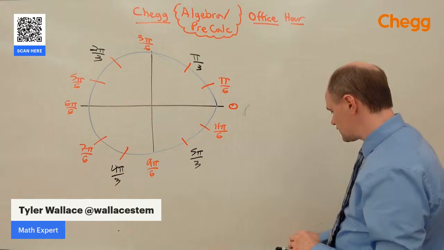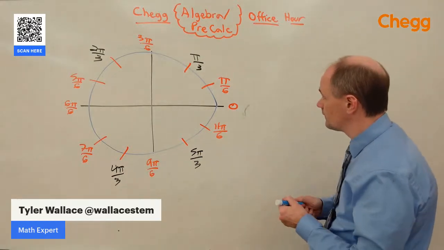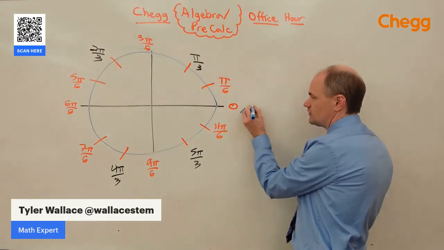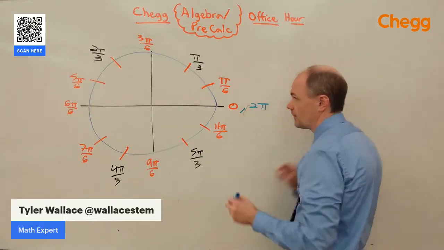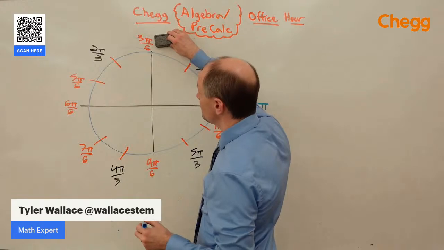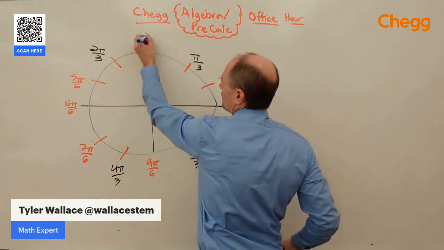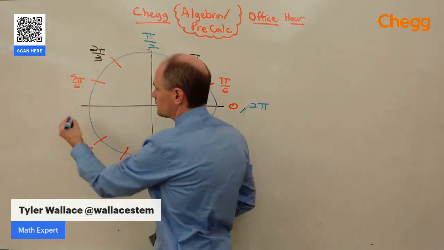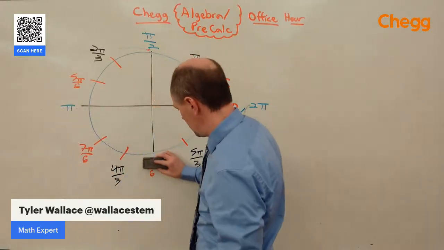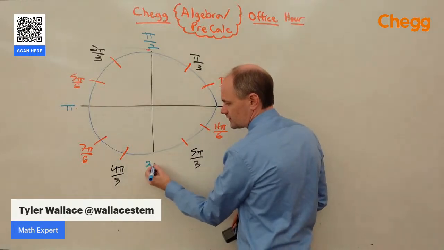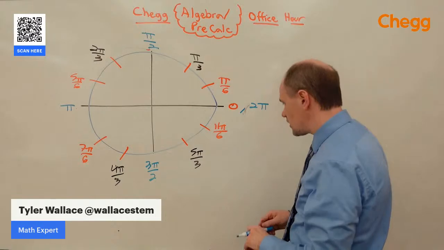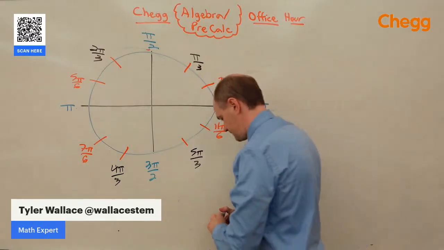The other ones that we can reduce are on the corners. This would have been 12 pi over 6, which reduces to 2 pi. At the top, I can divide these by 3. That gives me 1 pi over 2. Over here, 6 pi over 6 reduces to just pi. At the bottom, dividing by 3 gives us 3 pi over 2. And then we've got most of the unit circle in there.